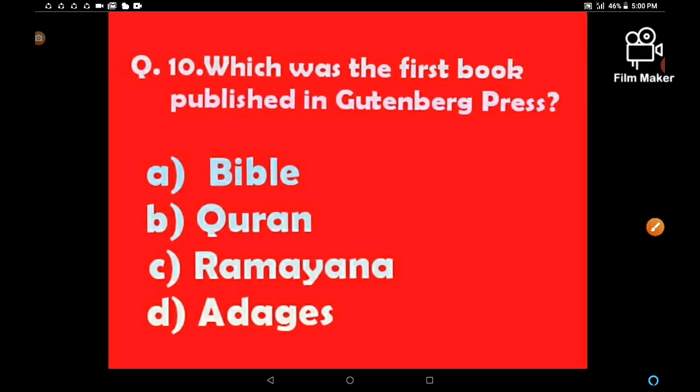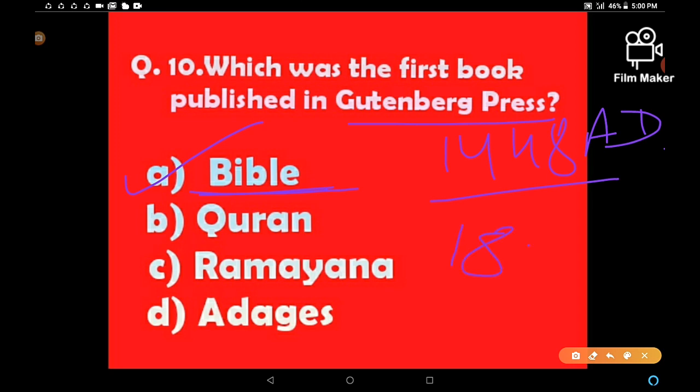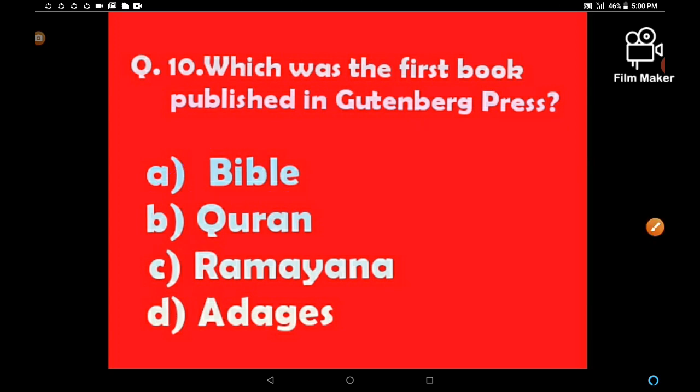Take the last question. Which was the first book published on the Gutenberg printing press? Bible, Quran, Ramayana, Adages. The correct answer is Bible. The Bible was the first book printed on the Gutenberg printing press. The Gutenberg printing press was established in 1448 AD by John Gutenberg in Germany, right? So the Bible was the first book published on this press, and almost 180 copies of the Bible were printed. So these were the 10 MCQs we have discussed.